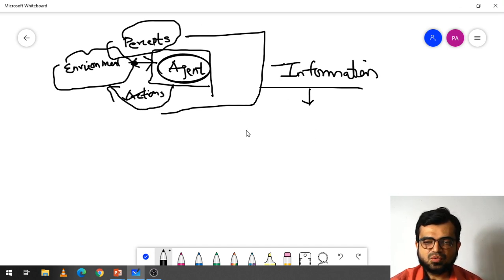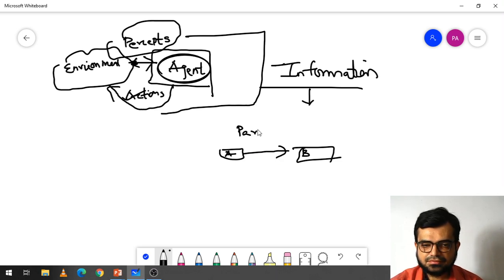For example, one car is there, an automated car. If a car is moving from point A to point B, now which environment does the automated car have? Partial environment. Why? Because at one particular amount of time it doesn't have a complete picture of the environment, so that's why it is a partial environment or partially observable environment.